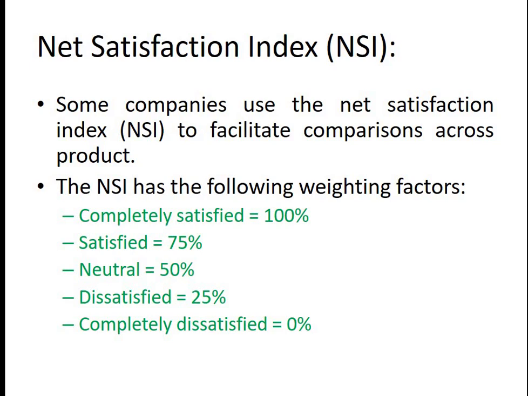In some cases you may come across a situation where, let's say, 50% of the customers are completely satisfied, 50% of the customers are completely dissatisfied, and once again I'm overall getting a neutral ranking, whereas either I'm falling on the right hand side of the graph or I'm falling on the extremely left hand side of the graph.